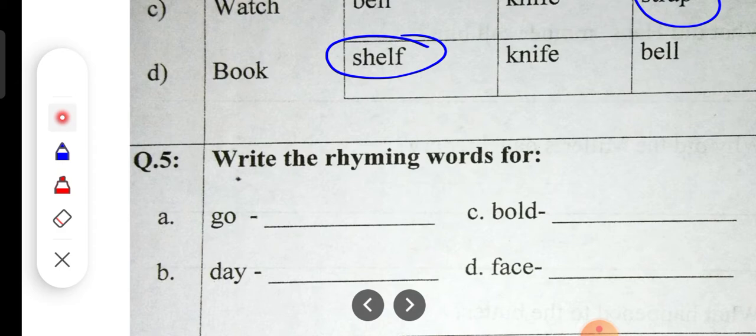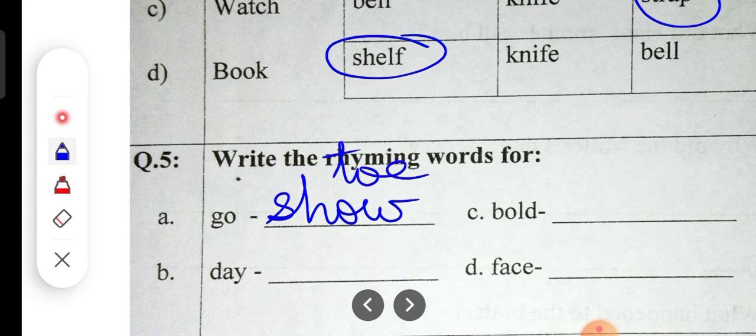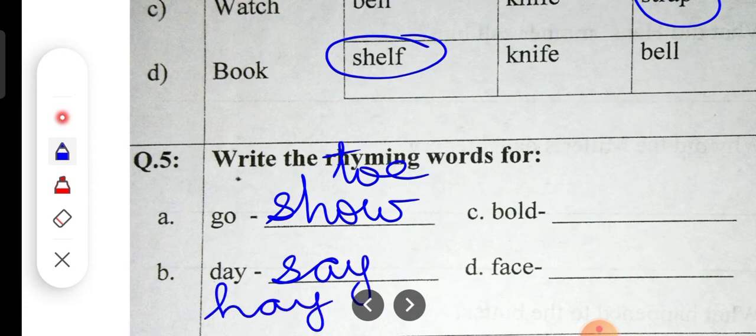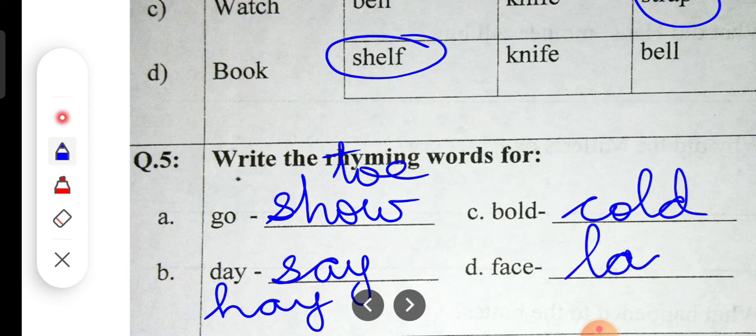So go, show, you can write toe, anyone you write, okay. Then B is day, say, hay, ending with the same sound. See, they are ending with the same sound. Bold, cold, fold. Face will be lace, space, anything it can be, isn't it?